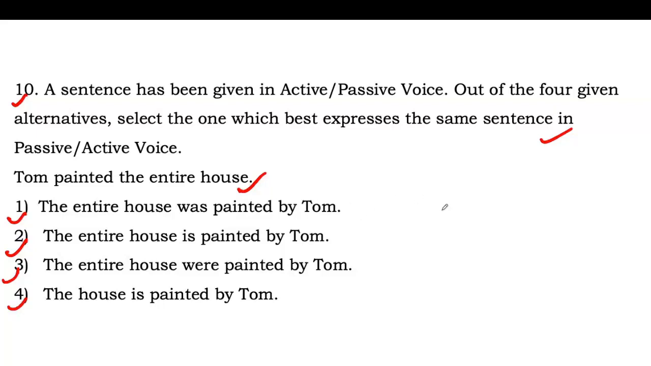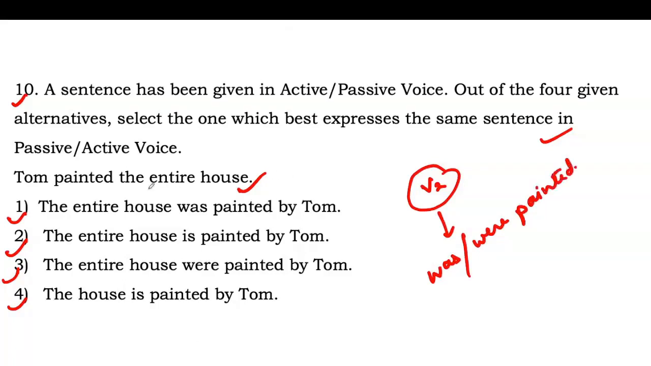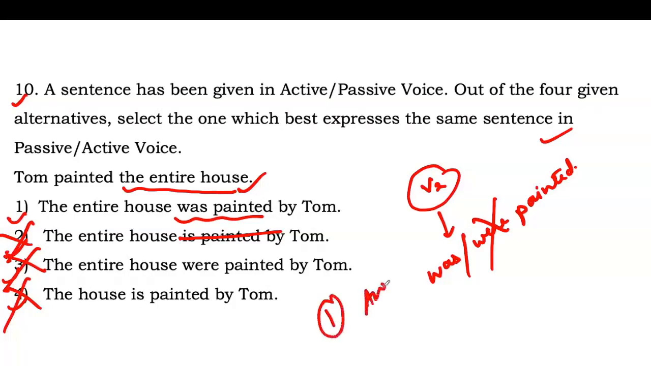Tom painted the entire house. Painted is the second form of the verb, and its passive voice will be was painted or were painted. We have an object, the entire house, so we will prefer was painted. Here is was painted. Here is painted, so this one is wrong. Here is were painted, so this one is also wrong. Here is painted, so this one is also wrong. So option number first will be the correct answer. This way you can do these types of questions within 5 to 10 seconds.